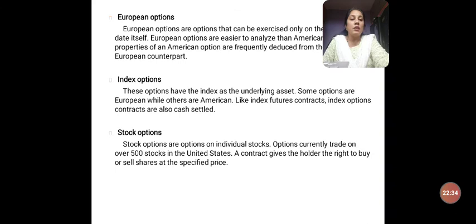So these are all some of the information you have to know with regard to option derivative contracts.